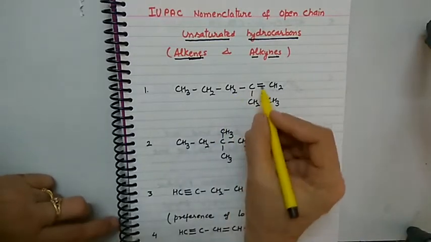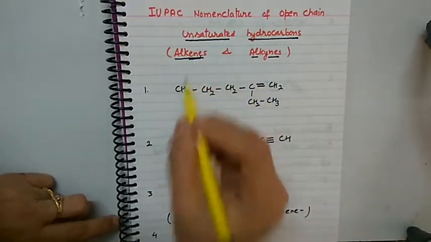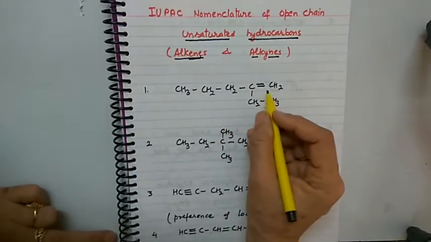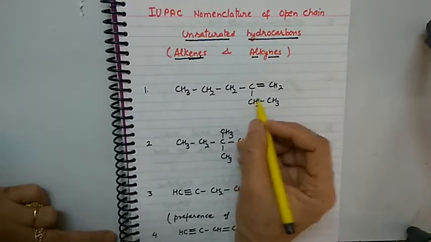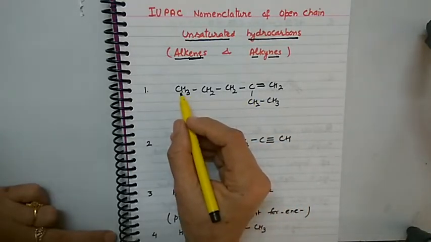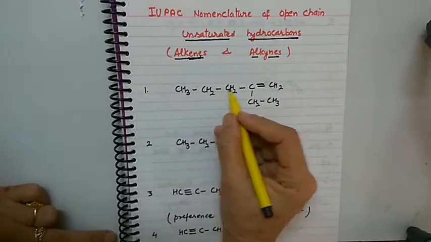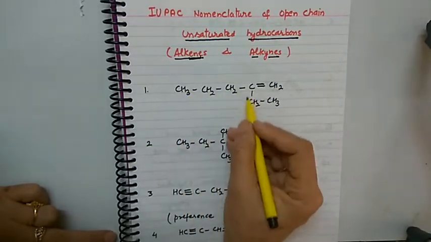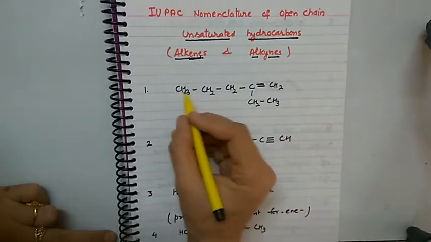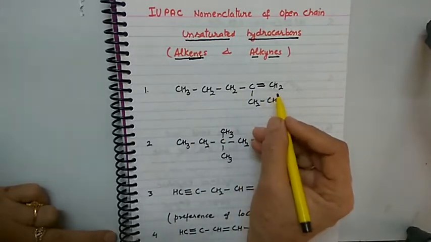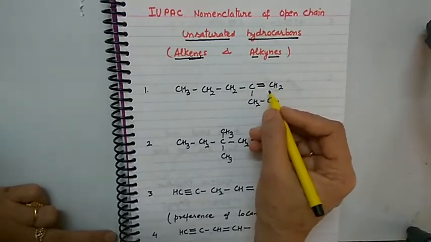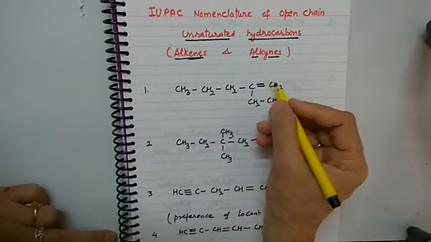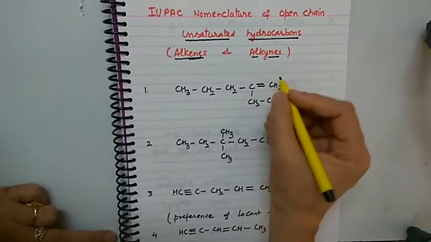Look at this compound. It contains double bond, means it is an alkene. The rules are same. We have to select the longest chain, but the longest chain must contain double bond. See here, if we count the number of carbon atoms, 1 2 3 4 5. Here 1 2 3 4 5 6. Though this is the longest chain, we are not to select this. We will select the chain which contains double bond. And second, we have to number the chain from the side the double bond gets a lower number. So we can observe the chain and see that from this side it is getting the lower number.